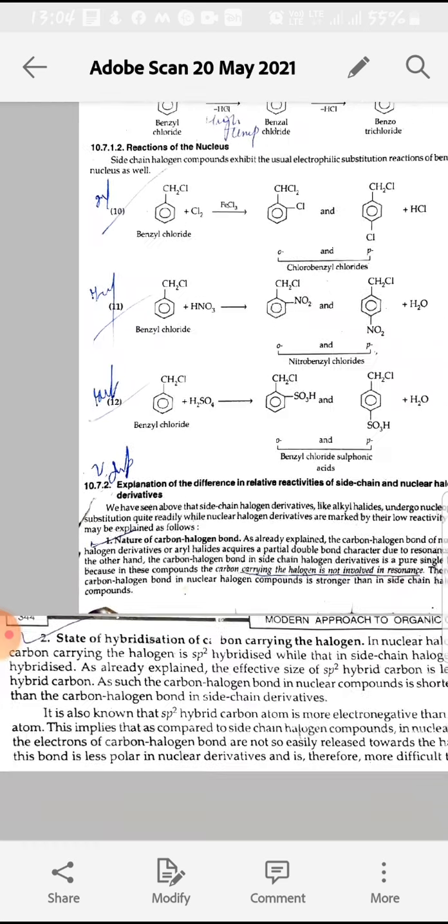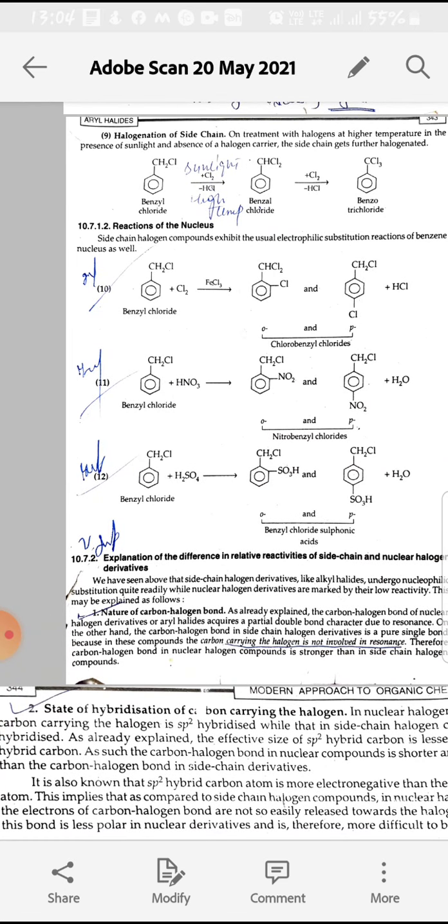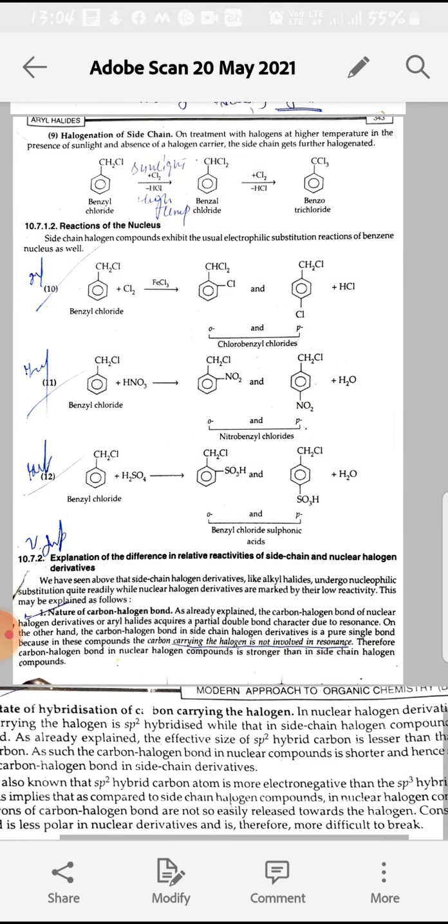Next important topic also is the explanation of the difference in relative reactivities of side chain and nuclear halogen derivatives. It means side chain halides and aryl halides, there will be a difference, and side chain halides are more reactive than the nuclear halogen derivatives or aryl halides.